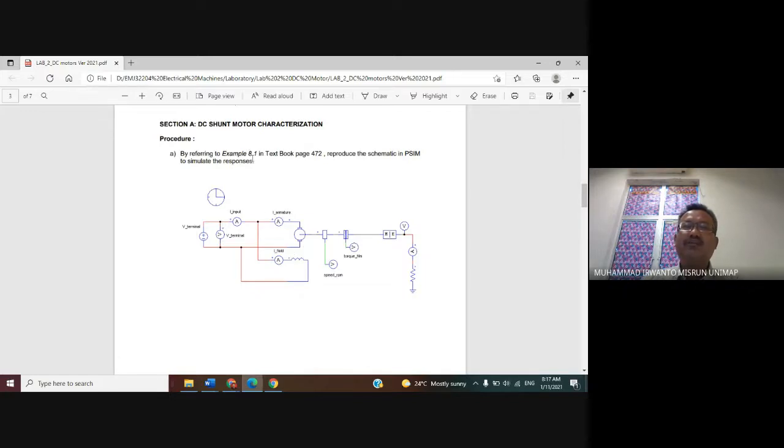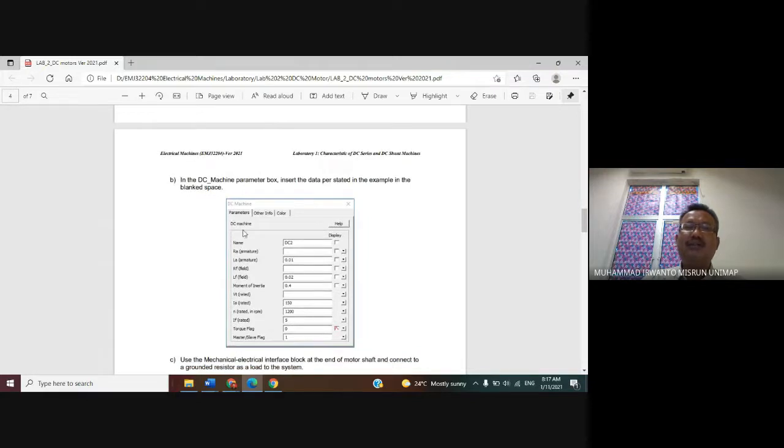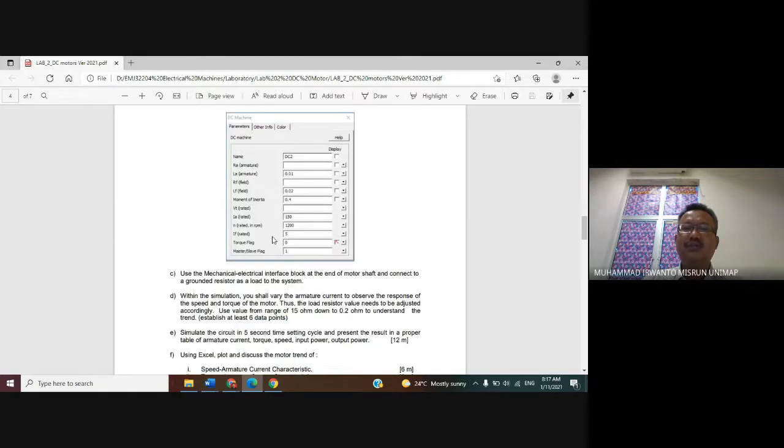Based on example 8.1, the DC shunt motor is supplied by a terminal voltage of, I think, 250 volts in here, and then the data required by the DC machine follows this one, and also follows the book Fundamental of Electrical Machine, Arthur Chapman.